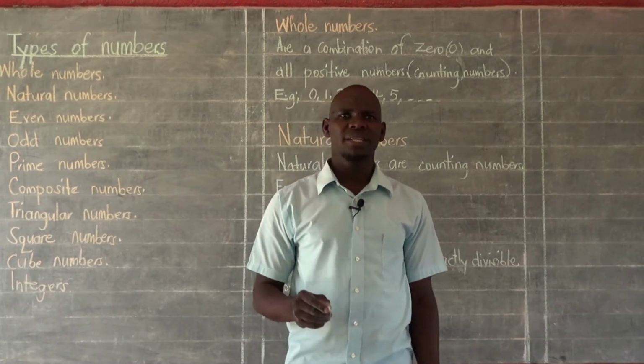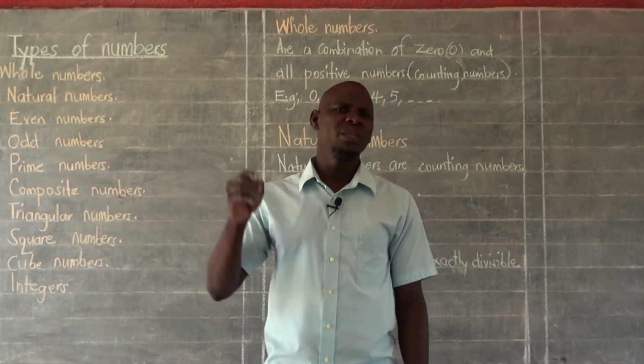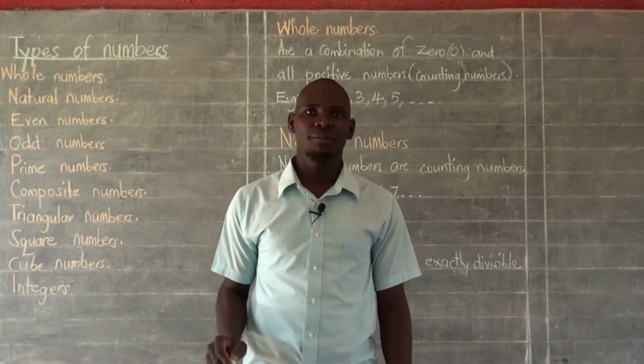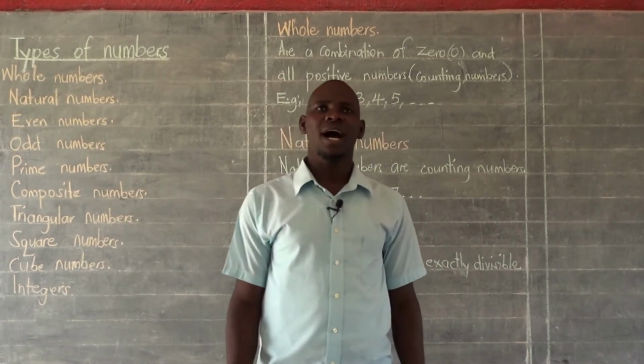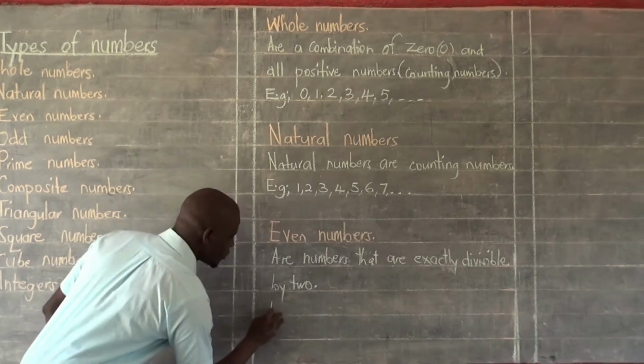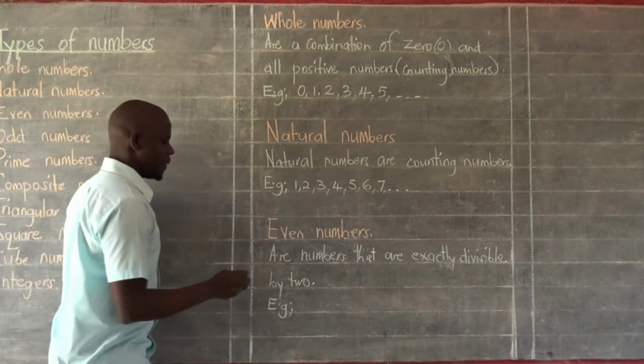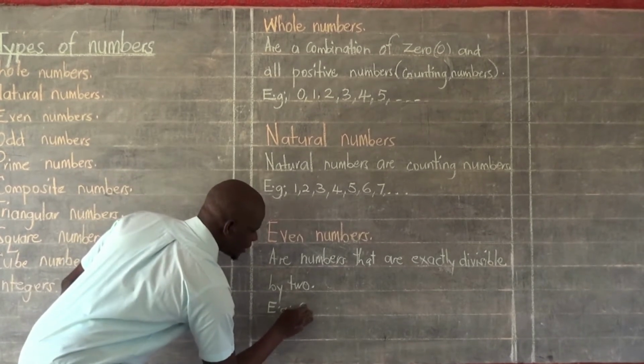All those numbers that you can divide by 2 and you remain with 0 as the remainder after the division has taken place, those numbers are referred to as even numbers. We want to look at some examples of even numbers. So I will say, for example, we shall have numbers like 0,